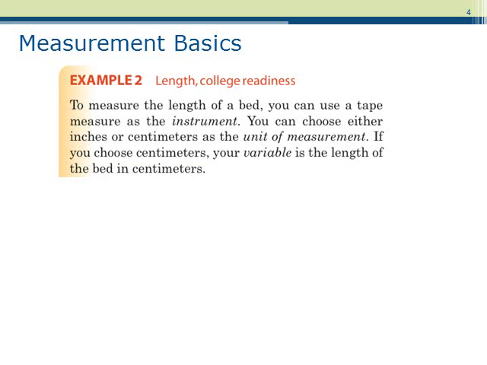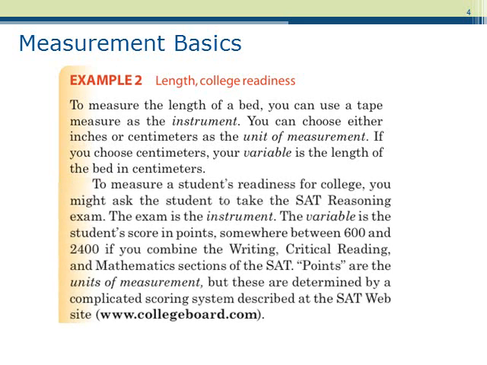Let's look at an example from your book. To measure the length of a bed, you can use a tape measure as the instrument. You can choose either inches or centimeters as the unit of measurement. If you choose centimeters, your variable is the length of the bed in centimeters. To measure a student's readiness for college, you might ask the student to take the SAT exam. The exam in this case is the instrument. The variable is the student's score in points, which is somewhere between 600 and 2400.